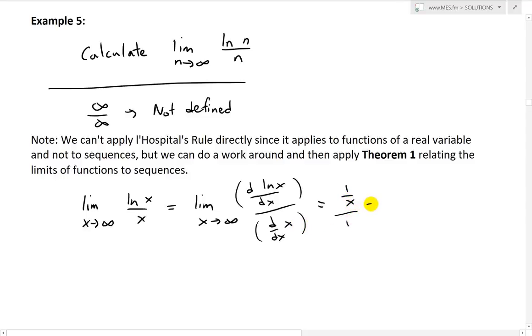So this becomes 1 over x over 1, in other words, just 1 over x. Then again, 1 over infinity approaches 0. So this becomes 0.